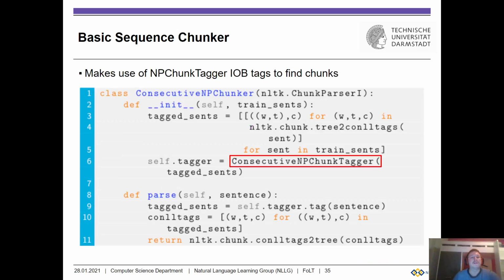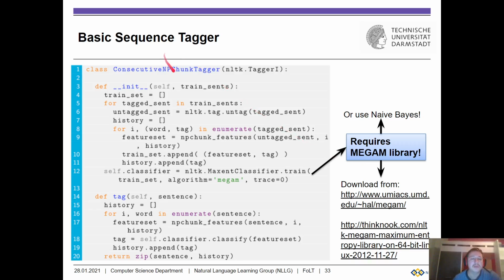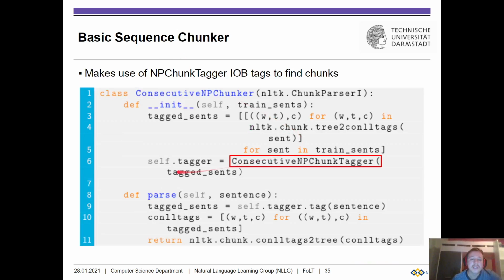So now we write a wrapper function, consecutive NP chunker, that is basically applying our previously implemented chunker to some specially constructed training sentences. And how are they constructed? Well, we take some original training sentences in tree format. We go over all the sentences. We convert the tree format to conll format.